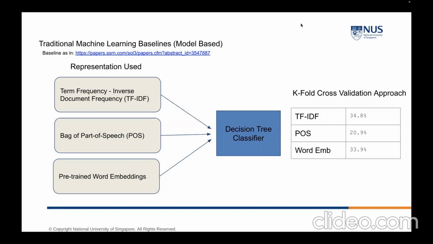In this section, we basically look at some traditional ML models. By looking at the paper that is cited in this slide, we found an implementation that allowed us to evaluate the difficulty of our problem. We tried TF-IDF, part of speech, and pre-trained embeddings, and ran them through a decision tree classifier. Using k-fold cross-validation, we found about 34.8% as the best performing model on TF-IDF. This confirmed that the problem we had was a difficult one.